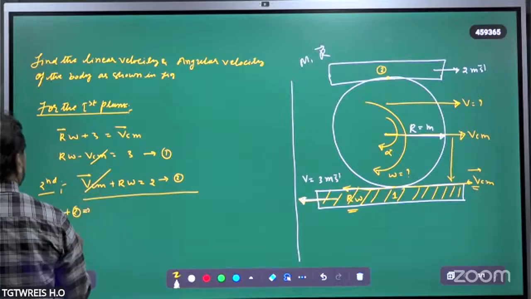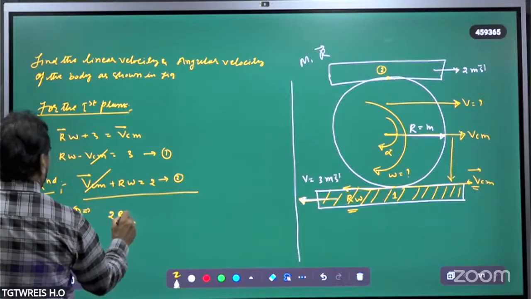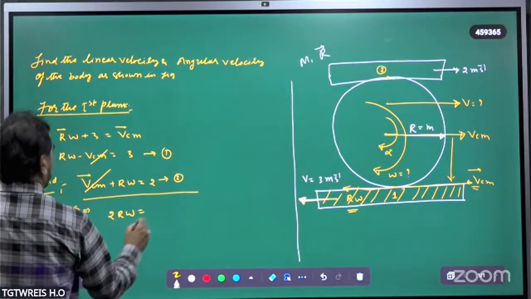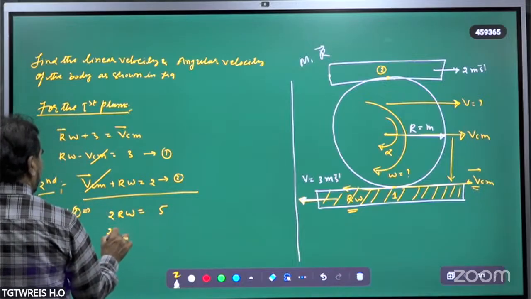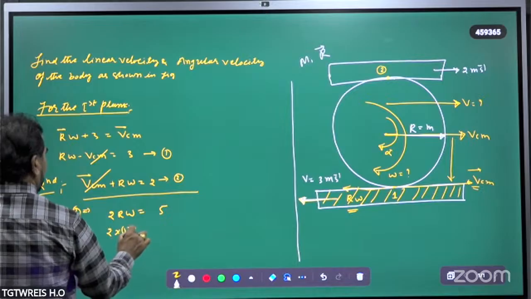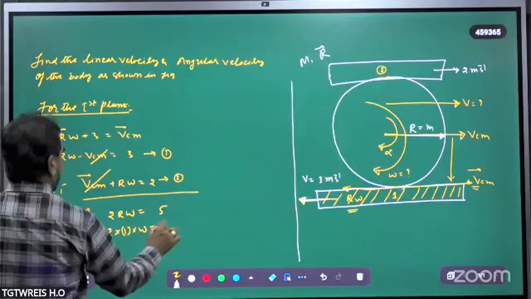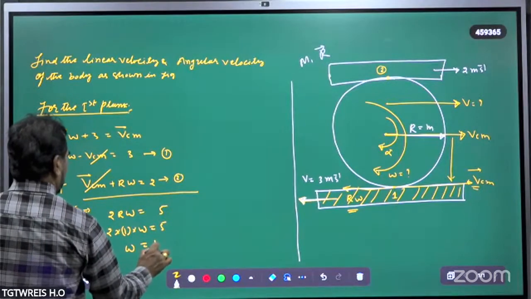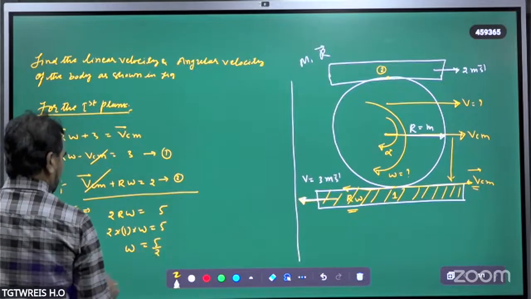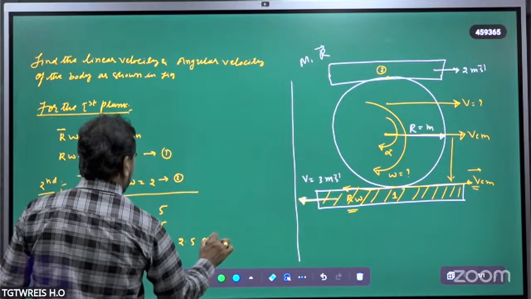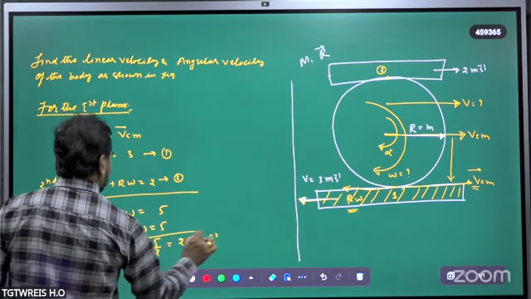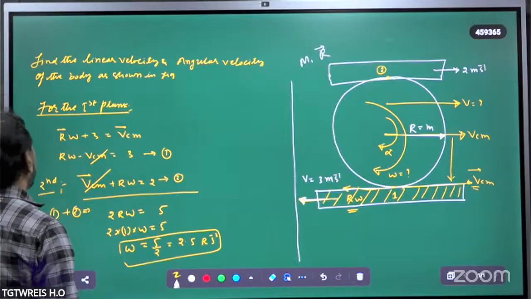VCM gets cancelled out. 2R omega is equal to 5. So R omega is equal to 2 into R value, which is given as 1, into omega is equal to 5. That is omega is equal to 5 upon 2, that is equal to 2.5 radian per second square. The value of omega.